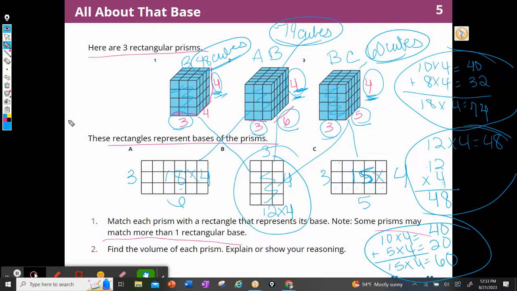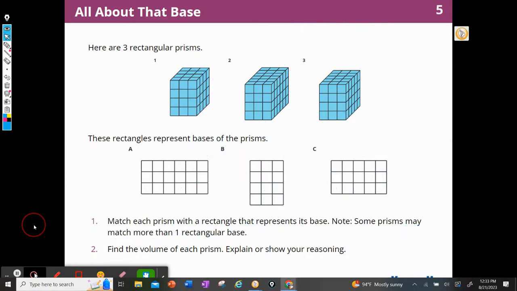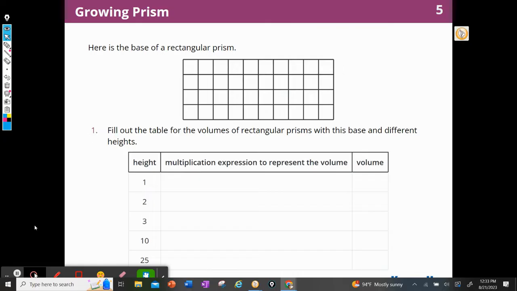So now we're going to go ahead and move on to Activity 2, growing prism. So we're working with the same idea of the base of a prism, and we're going to talk about that as the area of the base. So here is the base of a prism, and we're going to have to find out what the area of it is. So I'm going to count 1, 2, 3, 4, and label that. 1, 2, 3, 4, 5, 6, 7, 8, 9, 10.